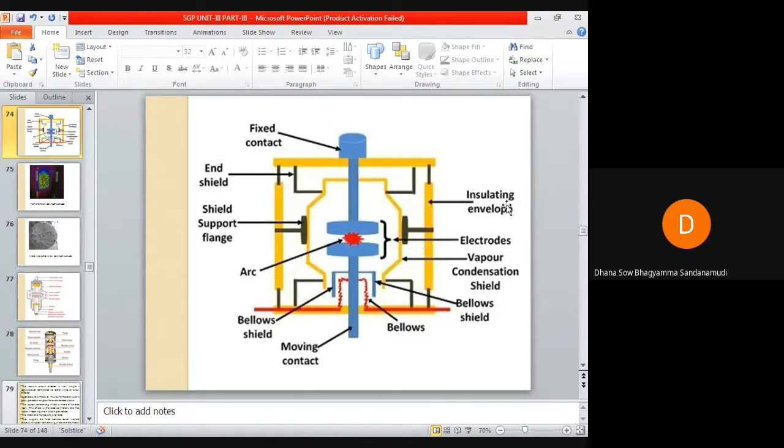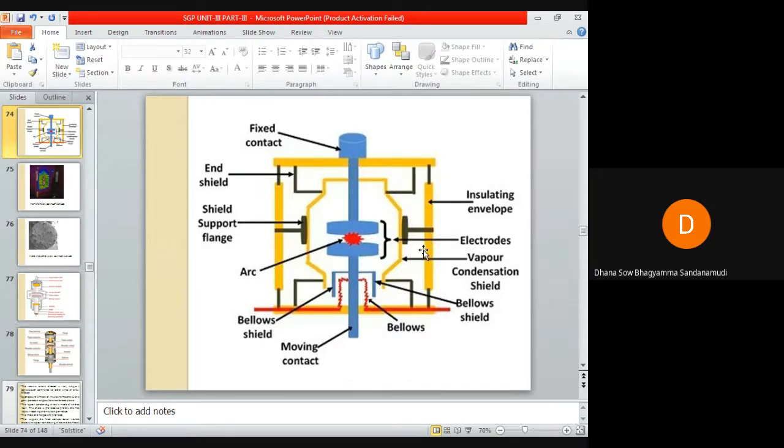Inside this insulating envelope there is a vapor condensation shield, made up of synthetic resin. This shield is provided to prevent the metal vapors from reaching the insulating envelope.